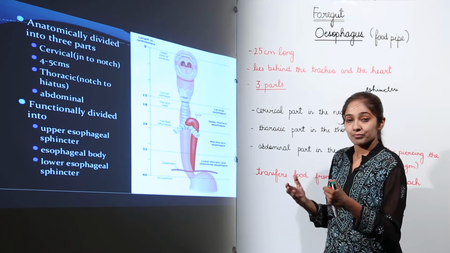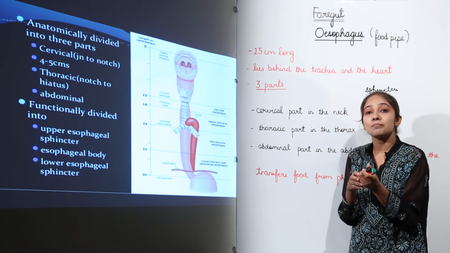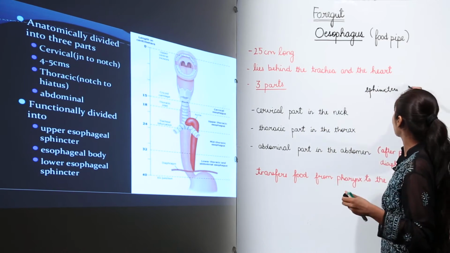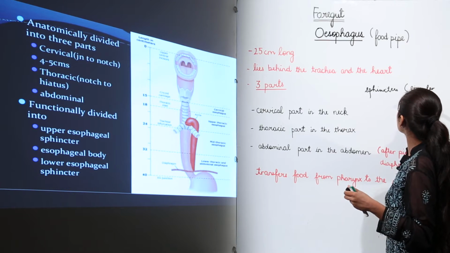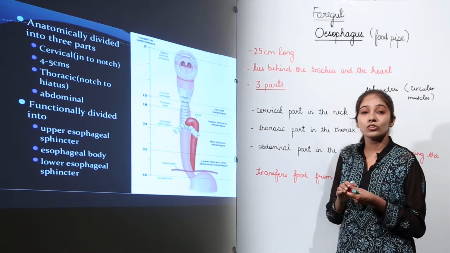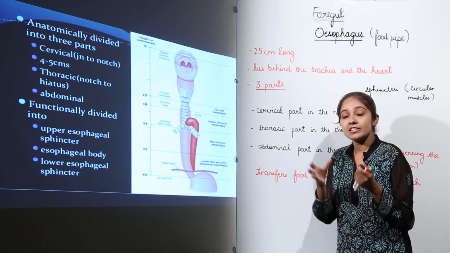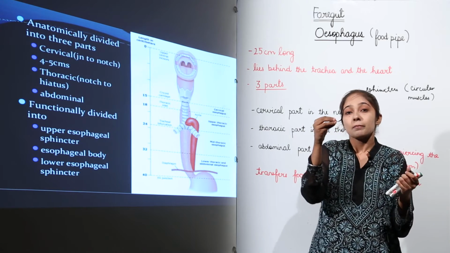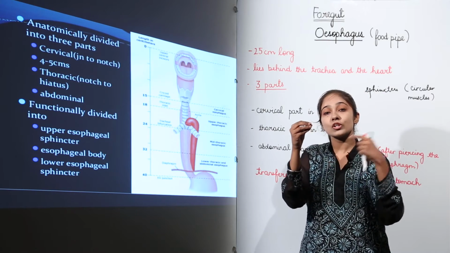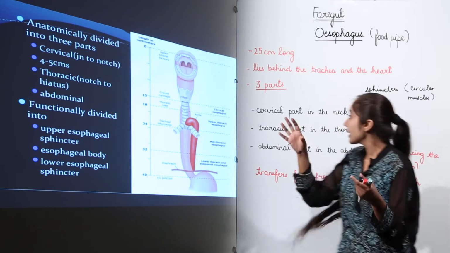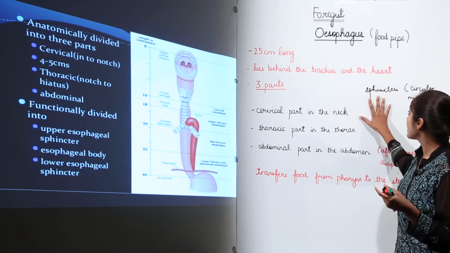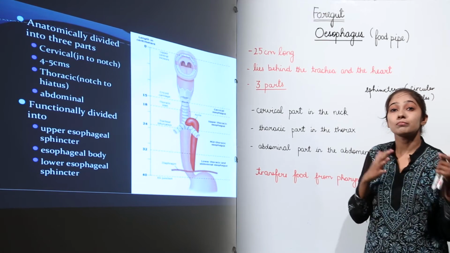What is a sphincter? It is actually a part of the circular muscles. The type of muscles are what? We have circular muscles. So, this is actually a circular muscle which remains constricted, okay. But during the physiological functioning of the body, they can lead to some functioning. So, the sphincters are just the part of your circular muscles.